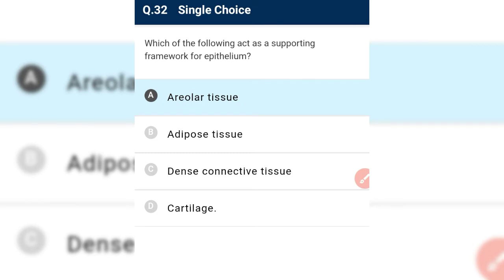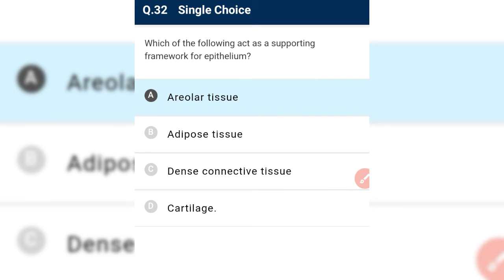Okay, and skin is an example of dense irregular connective tissue. Irregular connective tissue का example क्या है? Skin है. Okay, which is an example of dense regular connective tissue? Tendons and ligaments are examples, bone to bone ligament, bone to muscle tendon.